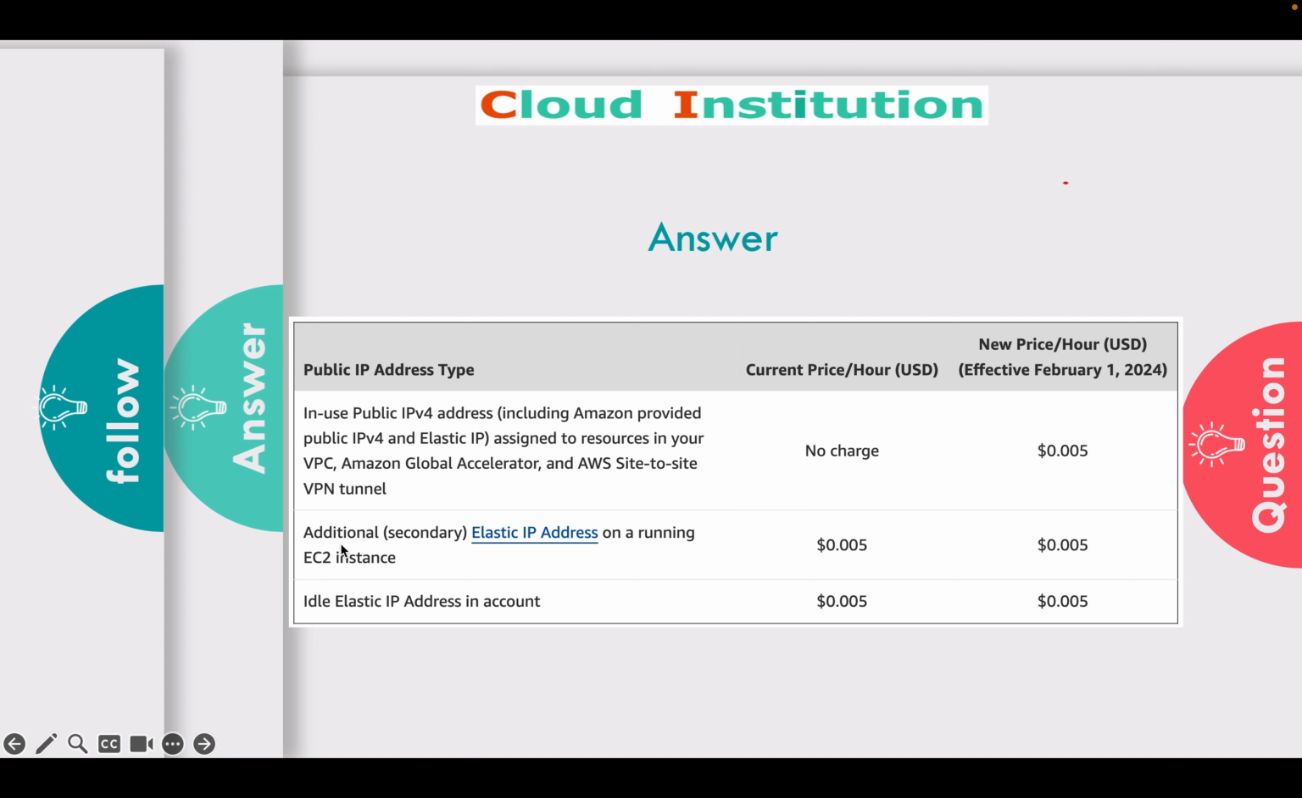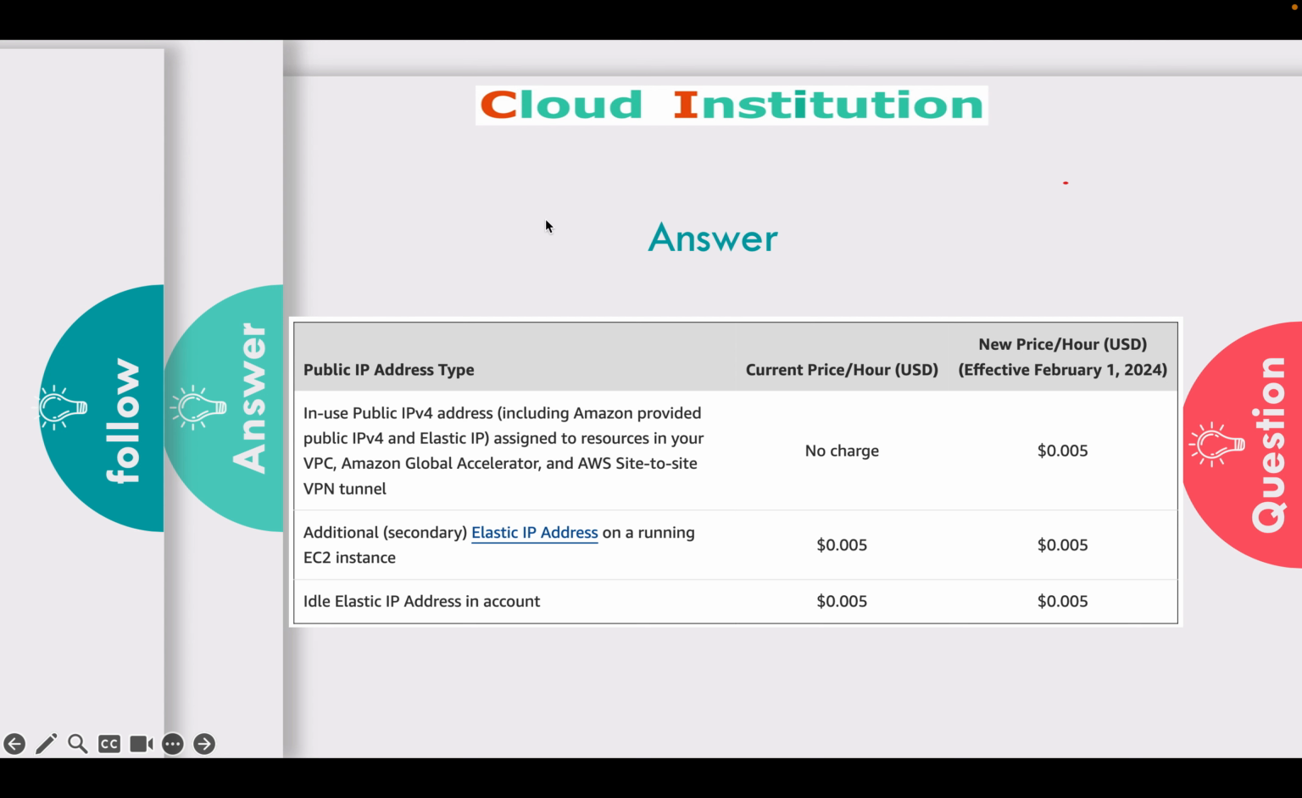And additionally, for the secondary elastic IP address on running instances, if you've assigned any kind of secondary IP addresses to each instance, then the cost remains the same. And the idle elastic IP address in your account. So what I mean by this is, for example, if you created an elastic IP address but it has not been assigned to anything, you have just created and allocated the elastic IP address, but it has not been associated with any of the instances or resources. Okay, then still the charges will be incurred. Okay, so this is the pricing difference which has been made recently.